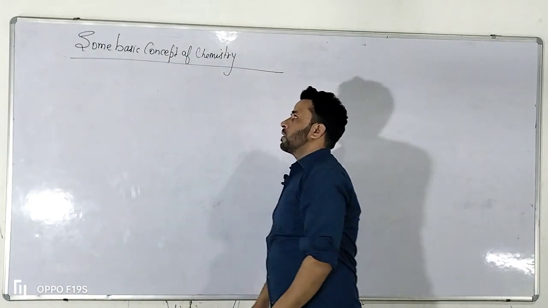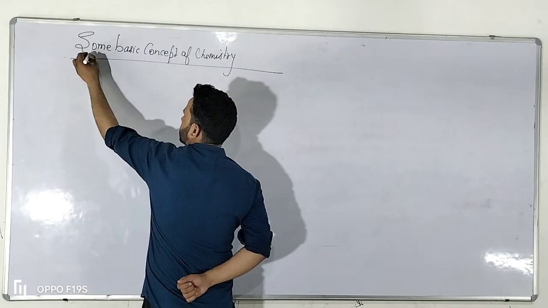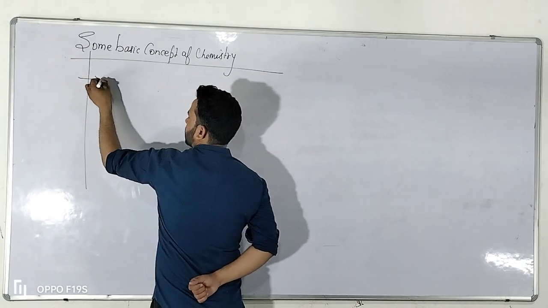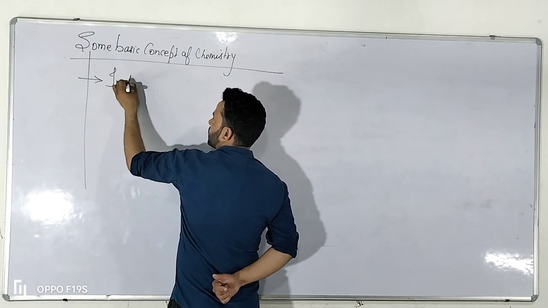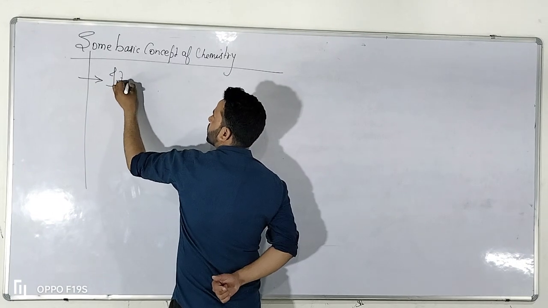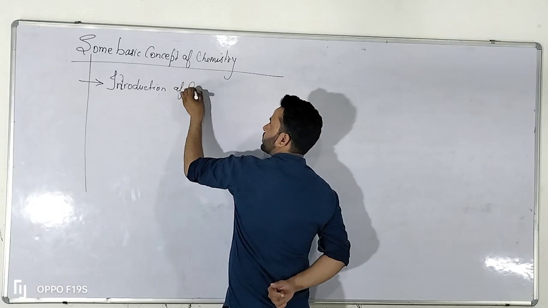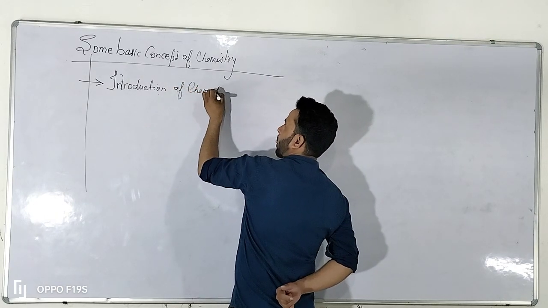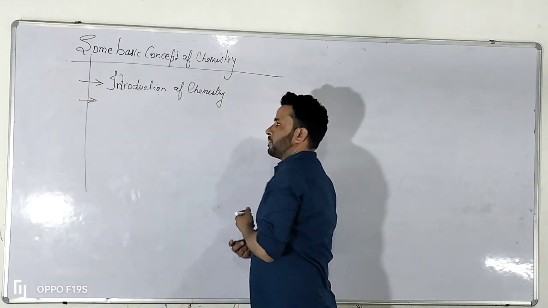In this chapter, we have to just introduce the term chemistry. First of all, we will learn about the introduction of chemistry. After then, we have to cover the classifications.